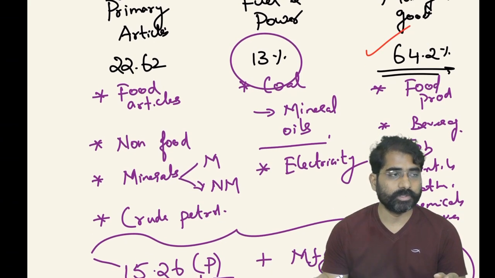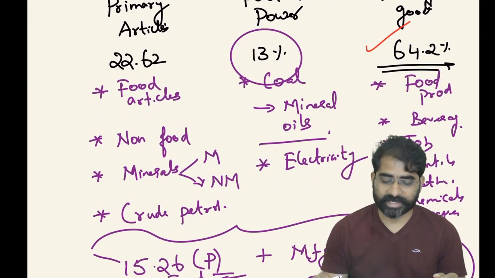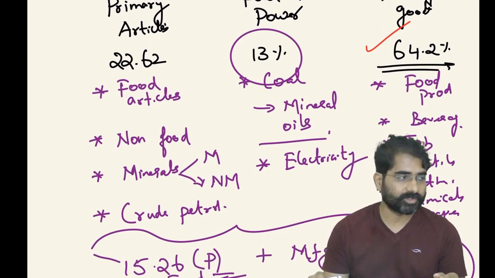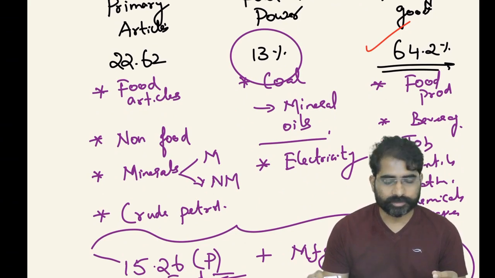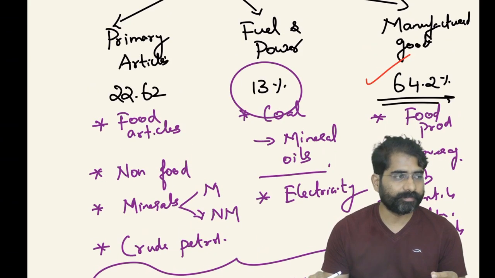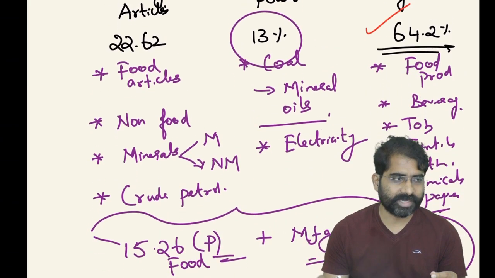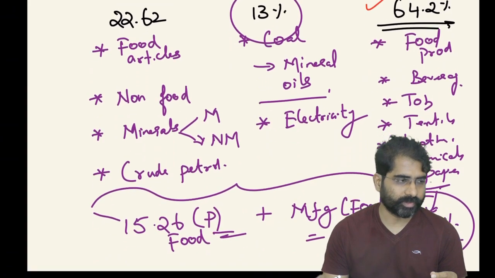Primary articles have 22.6, which includes food articles and non-food articles, minerals and crude petrol. Fuel and power has around 13% weightage.